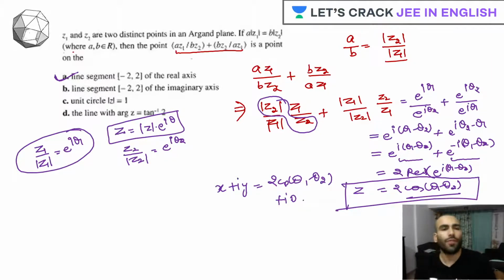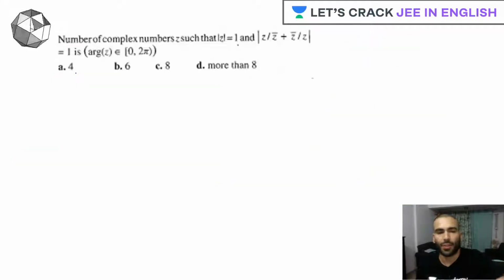Fine. So let's move ahead and discuss another question. We have to find the number of complex numbers such that mod of z is equal to 1 and z upon z bar plus z bar upon z is equal to 1. These are the two given pieces of information. We also have the argument of z from 0 to pi. So let's solve this question.